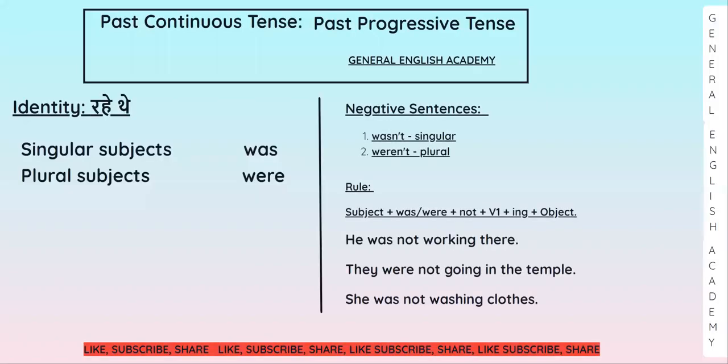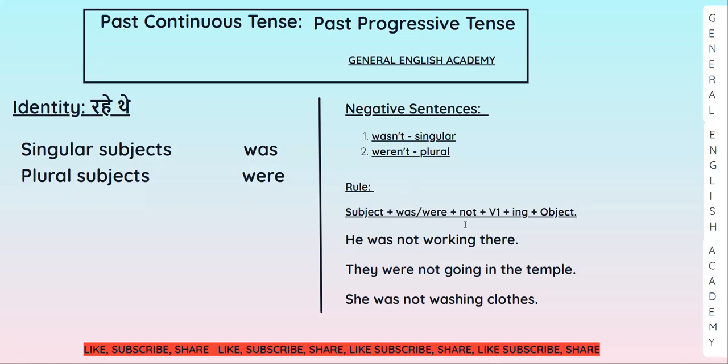Next is negative sentences, nakaratmak vakya. As I shared, in this we are going to use this wasn't and weren't. Wasn't we will use with singular and weren't we will use with plural. For example, मैं वहां नहीं जा रहा था. I wasn't going there. Okay, like this you can make negative sentences, nakaratmak vakya.